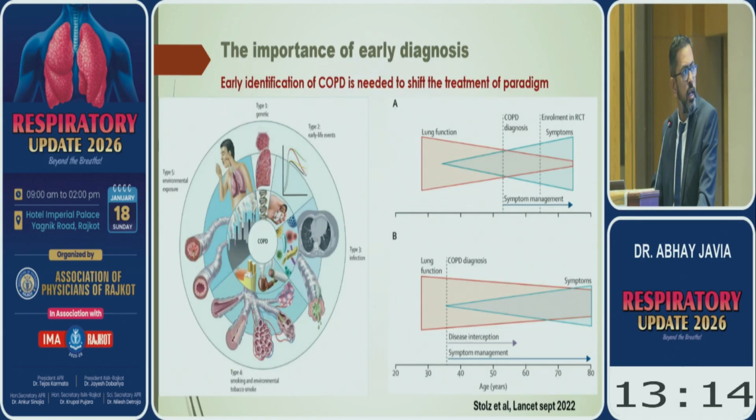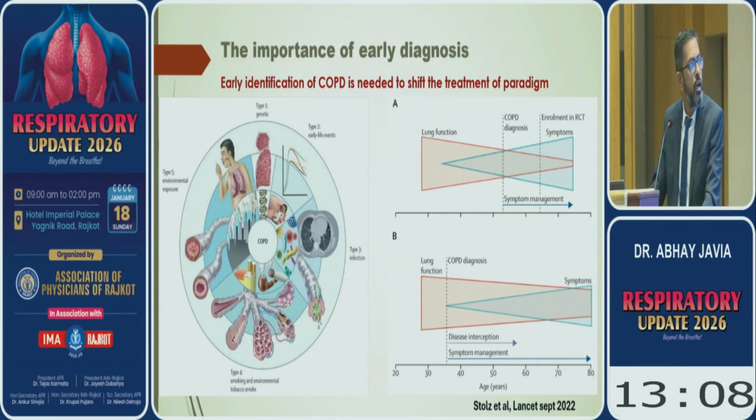This is a very nice study, and it has very nicely shown that early diagnosis of COPD will help significantly to preserve lung function, to significantly decrease lung function decline, and to significantly improve symptoms in COPD patients if they are diagnosed very early.